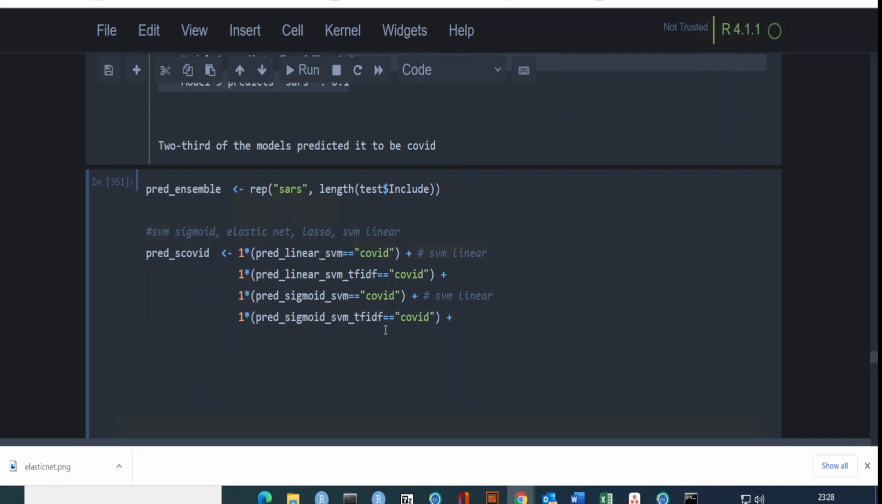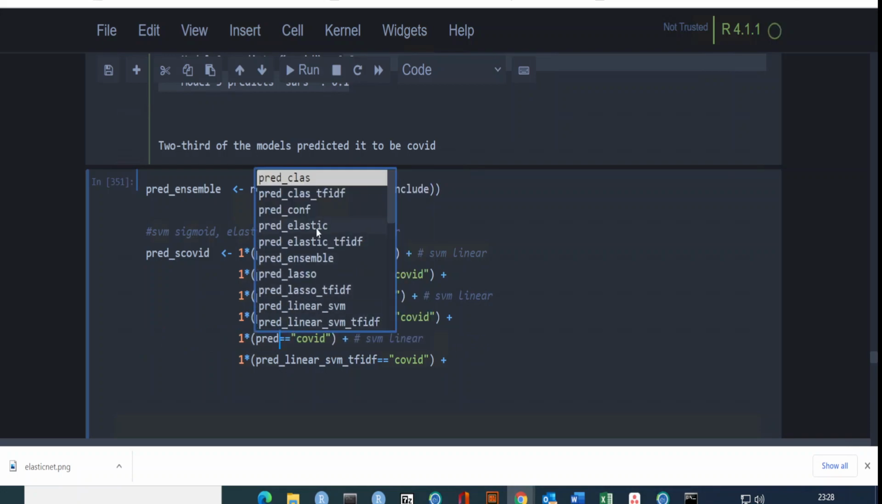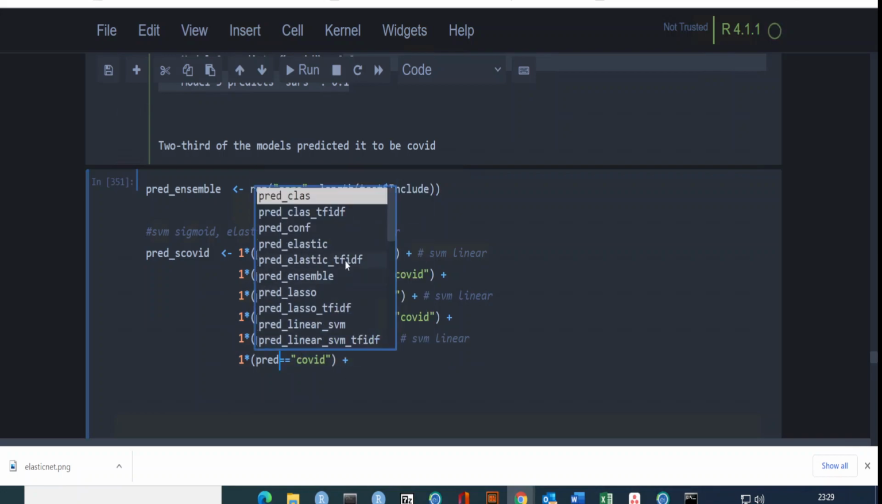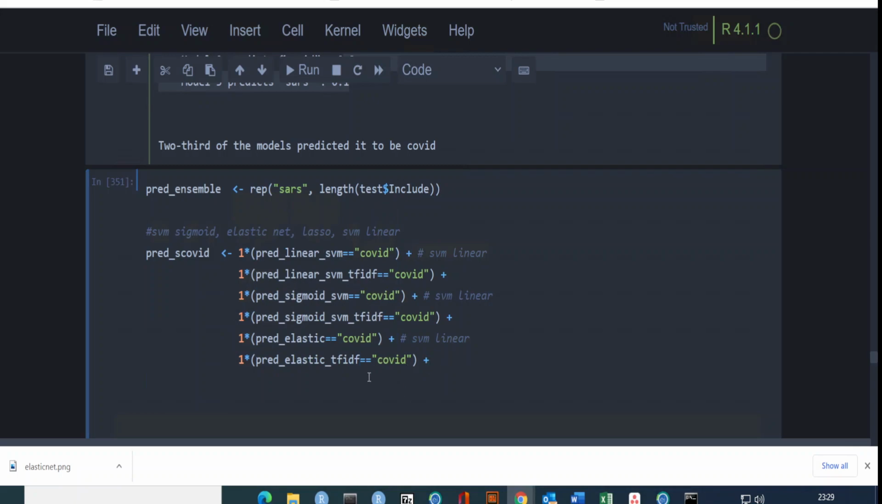Now let me add another one, maybe lasso and elastic net. I can still add the other ones, but then I will change a few things. What should I call this? Okay, prod elastic net, and prod elastic net TF-IDF. So let me call this prod elastic, and then again I have prod elastic net TF-IDF.